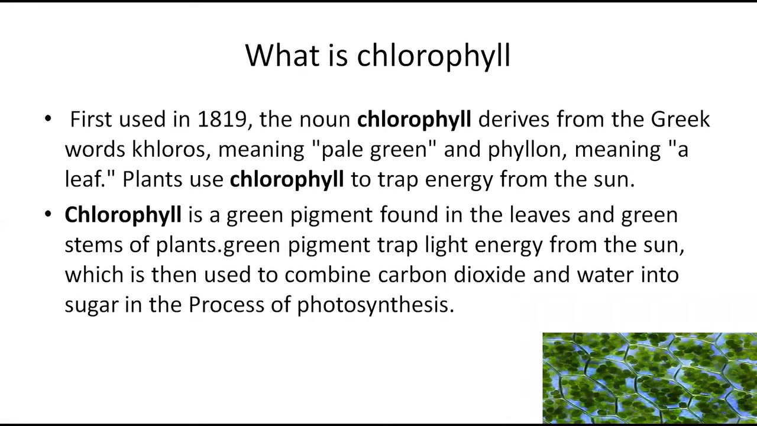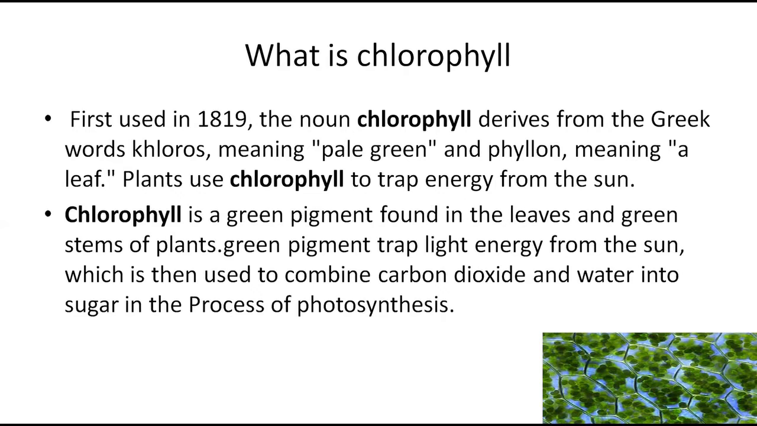Now, what is chlorophyll? First used in 1819, the noun chlorophyll derives from the Greek word chloros, meaning pale green, and phylon, meaning a leaf. Plants use chlorophyll to trap energy from the sun. Chlorophyll is a green pigment found in the leaves and green stems of plants. The green pigment traps light energy from the sun, which is then used to combine carbon dioxide and water into sugar in the process of photosynthesis.